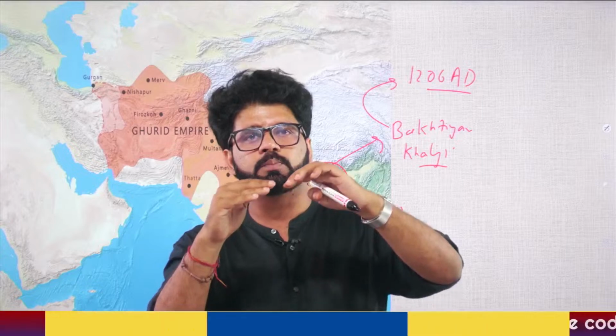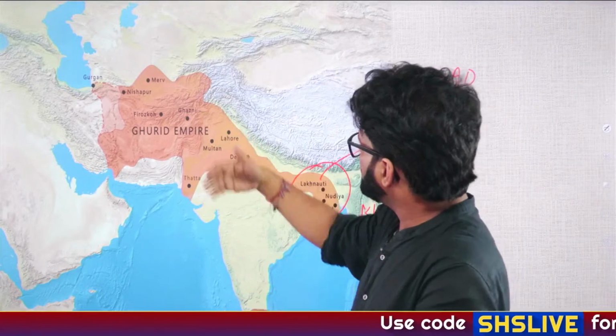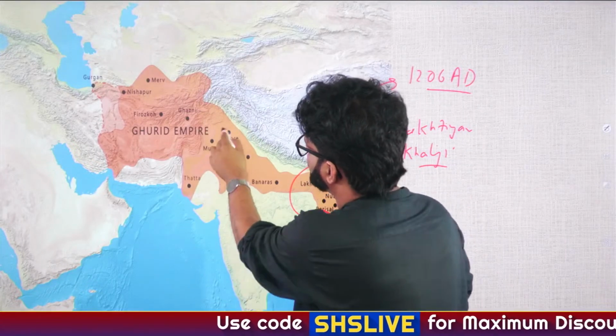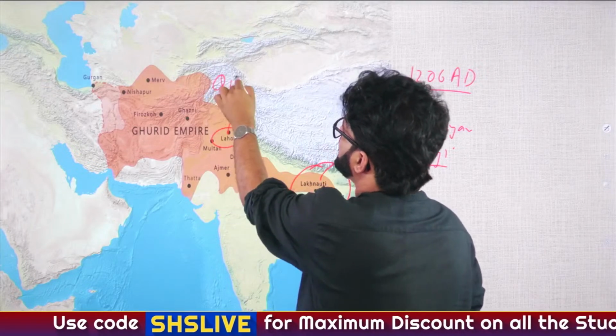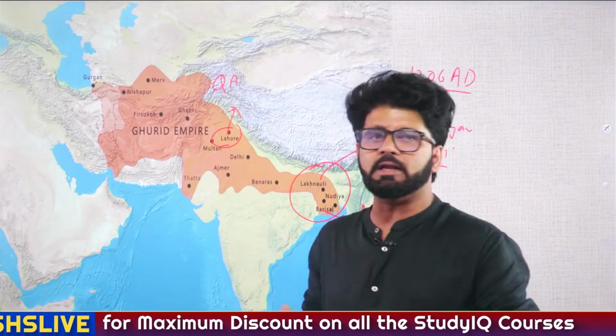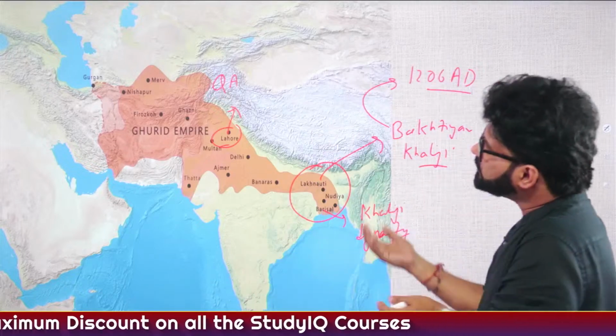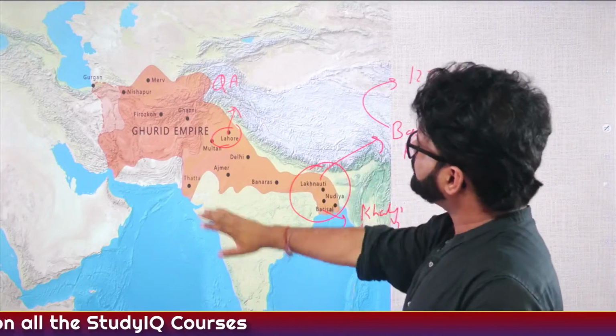The same year when Qutbuddin Aibak ascended the throne, and Qutbuddin Aibak actually was ruling from Lahore. The capital of Qutbuddin Aibak was Lahore, not Delhi. And there is a reason for it. Most of these reasons are hovering around the map, so you have to pay attention to the map.